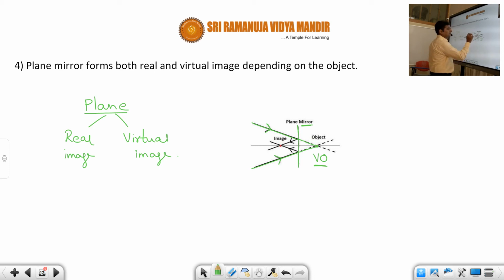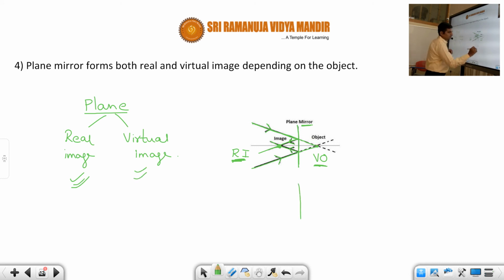real image. Why? Because when this incident ray falls on the mirror, it will get reflected like this, and these are called reflected rays, and this point is called the point of intersection of incident reflected rays which are actually getting converged. So therefore this is called a real image. So here, for a virtual object, you will get a real image.